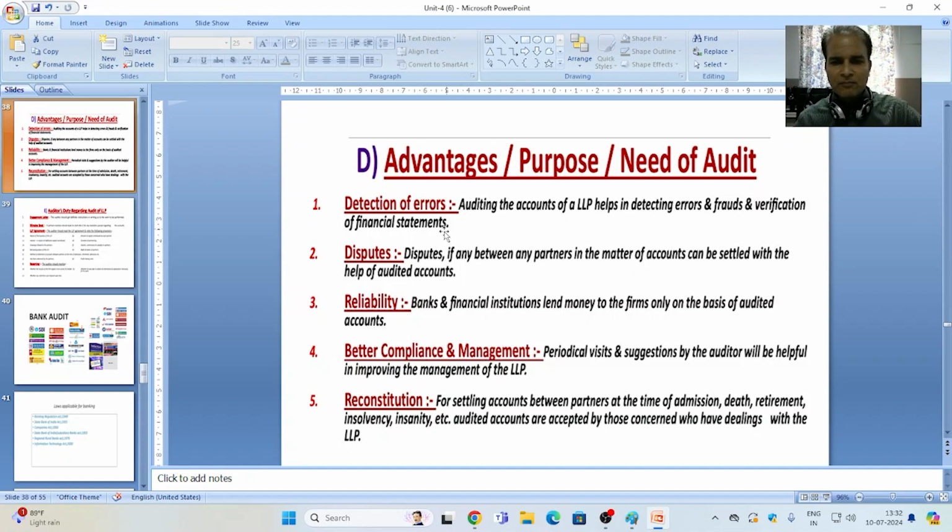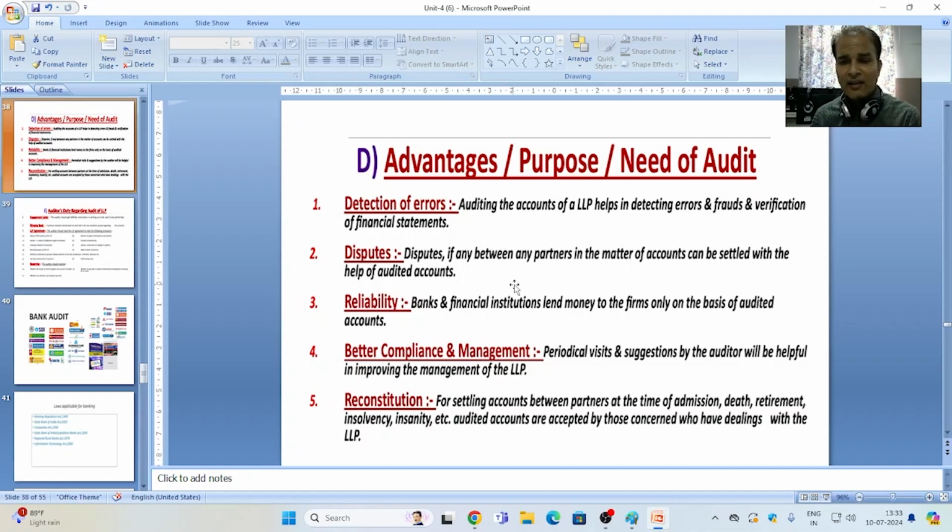Second point, disputes. Disputes means if any dispute is there within the partners or with a third party, audited books of accounts help to provide a solution, and the dispute will be settled with the help of audited books of accounts, because they provide reliable and accurate information.